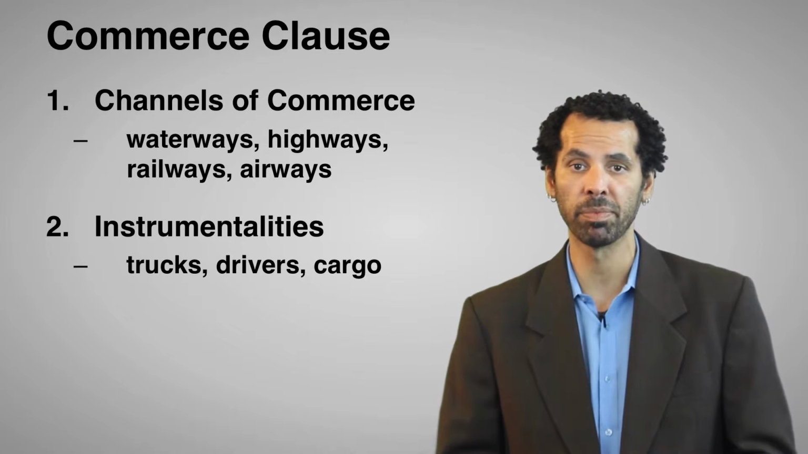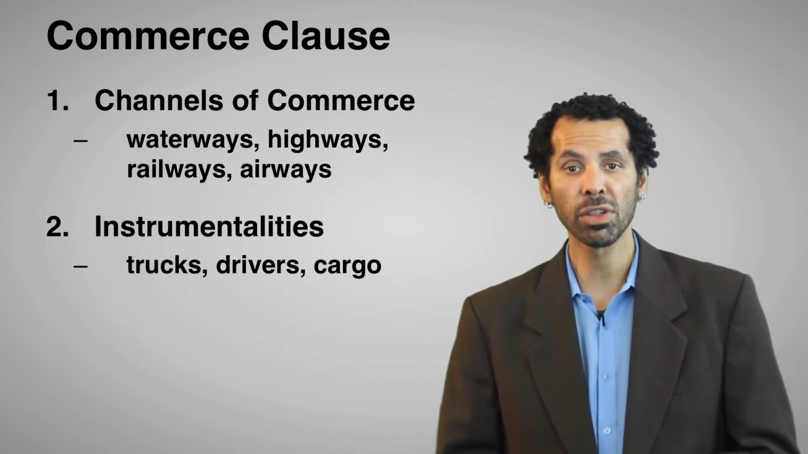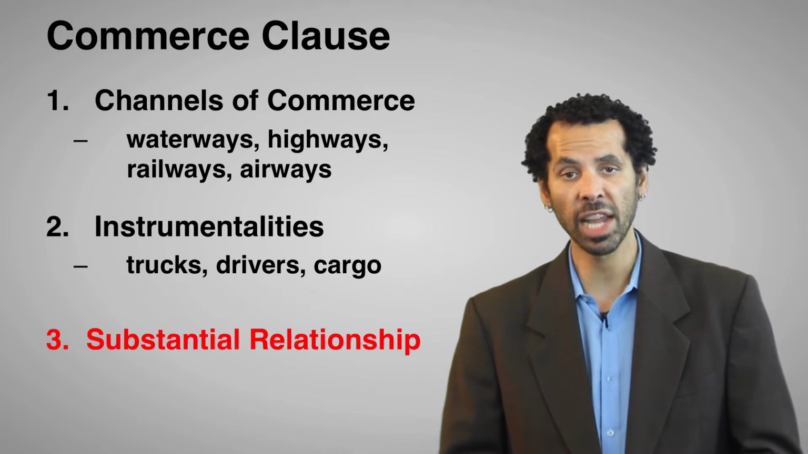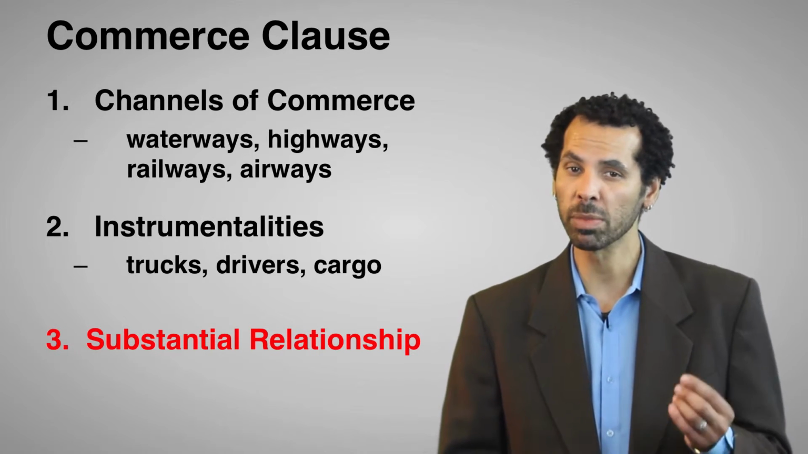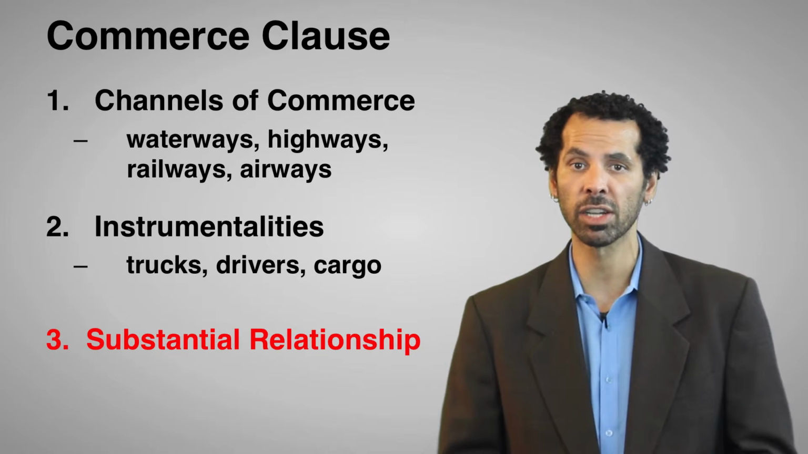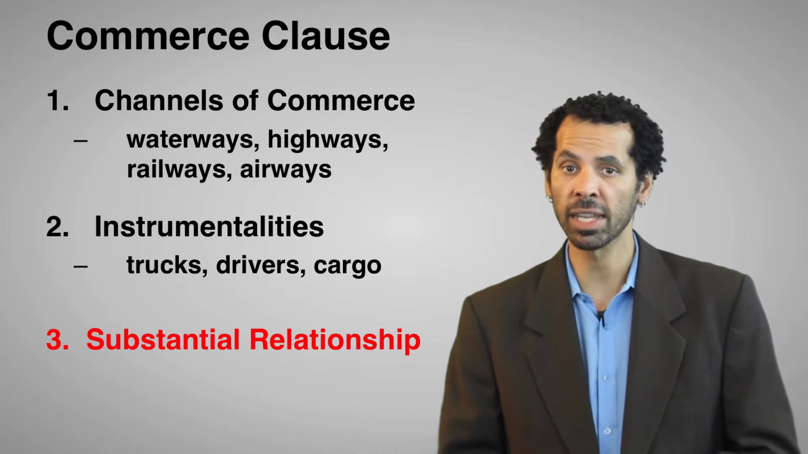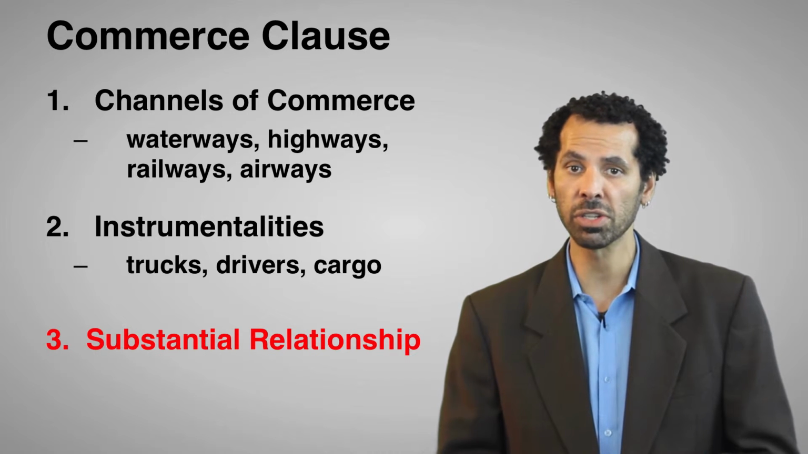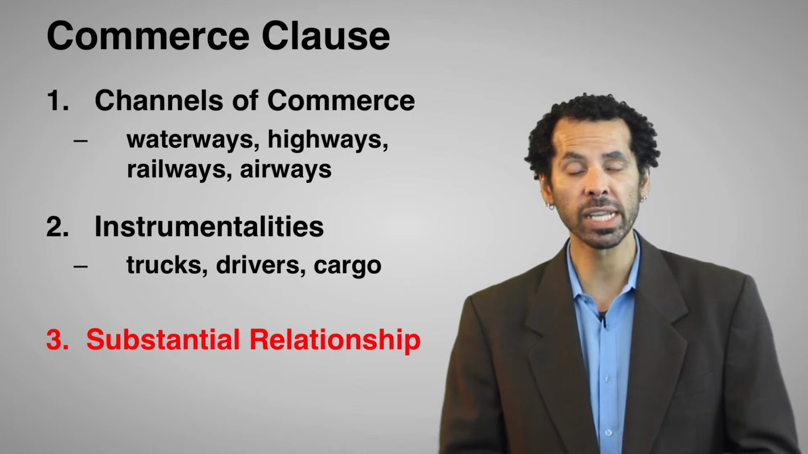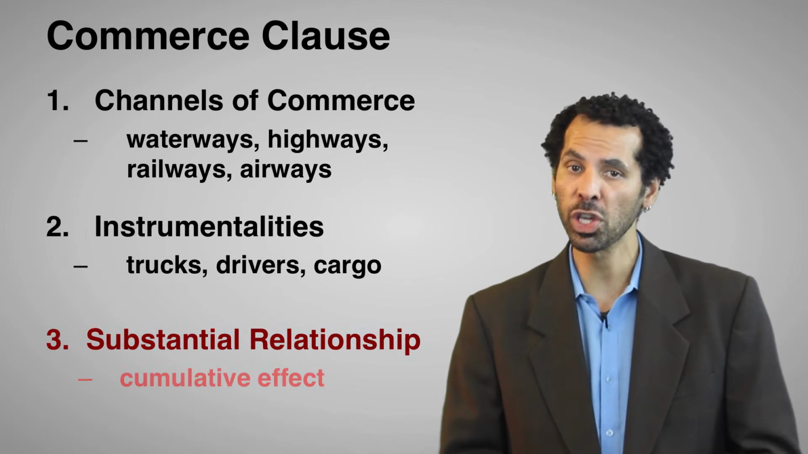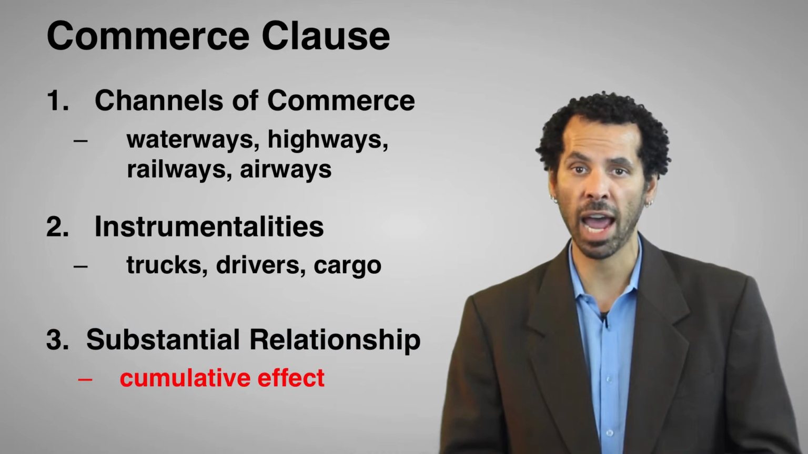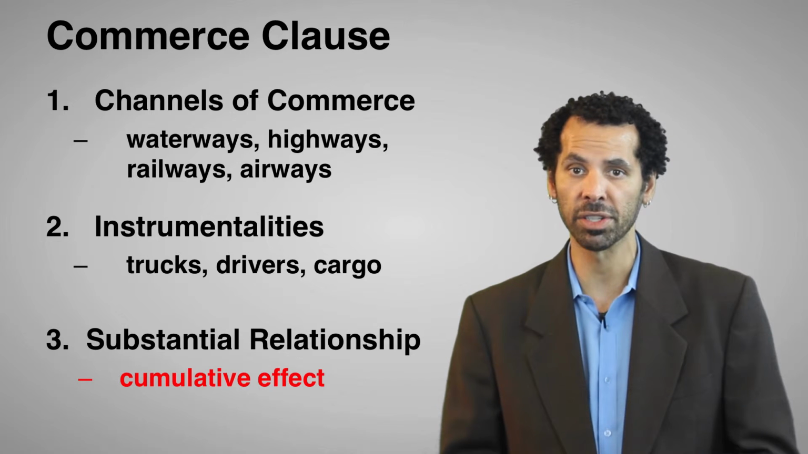through the stream bed. Third, Congress has the authority to regulate those actors or activities that have a substantial relationship to or a substantial impact on interstate commerce. When trying to assess whether an actor or an activity has a substantial effect on interstate commerce, courts will generally aggregate or consider the cumulative effect of individual actors or individual activities.